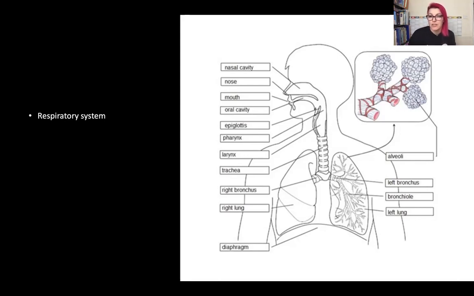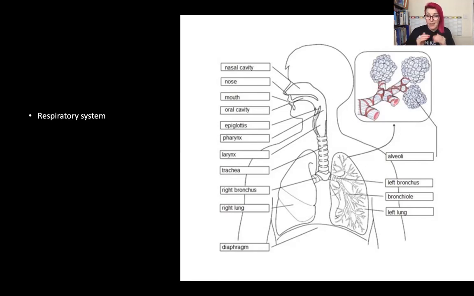So we have the right bronchus and the left bronchus, which takes the air into the left and right lungs. From the bronchus, it's going to go into bronchioles. So it just branches off into smaller branches, I guess. And then from the bronchioles, we're going into alveoli. Alveoli is where the gaseous exchange takes place. The alveoli fill with air. They're surrounded by lots of little capillaries where they're one cell thick, so that the carbon dioxide can go back into the alveoli so we can breathe it out, and the oxygen can come from within the alveoli out into the body so we can utilize that oxygen.